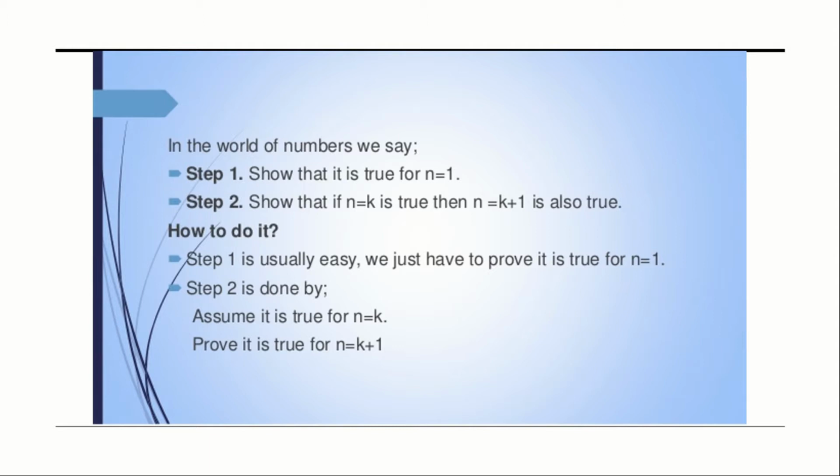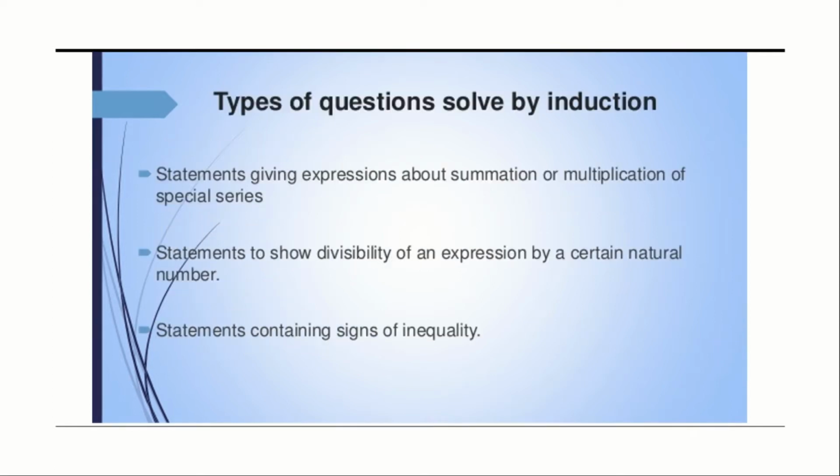Step 1 is usually easy. We just have to prove it is true for n is equal to 1. Step 2 is done by assuming it is true for n is equal to k, and proving it is true for n is equal to k plus 1. So just by assuming and deducing the values of it, we have to prove that LHS and RHS are equal.